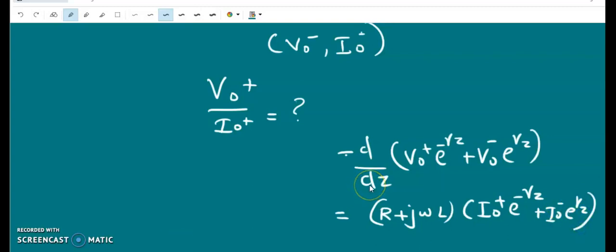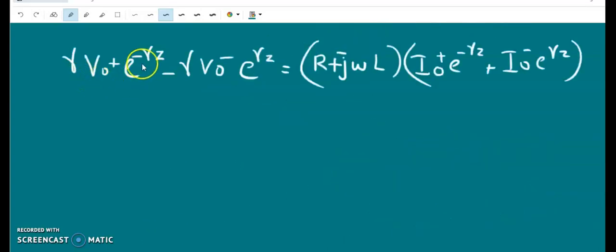So taking derivative with respect to z, we get gamma V0 plus e to the power minus gamma z minus gamma V0 minus e to the power plus gamma z equal to r plus j omega L into I0 plus e to the power minus gamma z plus I0 minus e to the power gamma z.